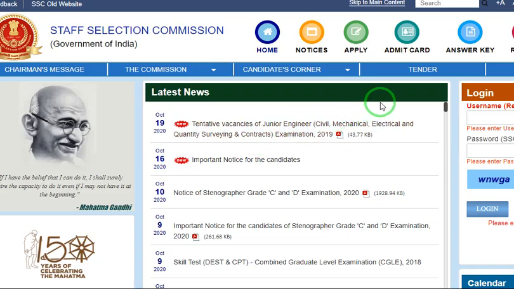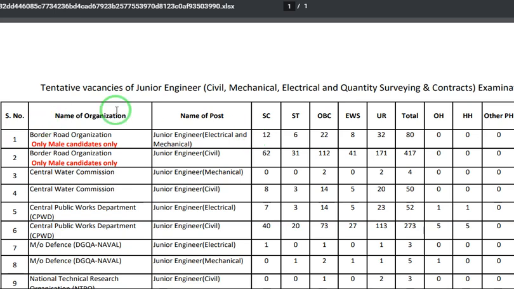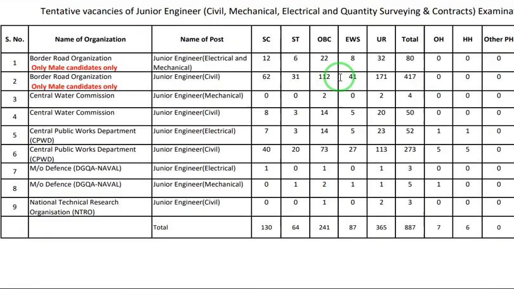After this, let me explain the recent update. The recent update is regarding vacancies. See here, tentative vacancies of junior engineering for civil, mechanical and electrical. See the number of vacancies given for each post. For electrical, mechanical and civil, these vacancies are allotted. These are the tentative vacancies. They may increase or decrease. Probably they will increase, they won't decrease at this moment.